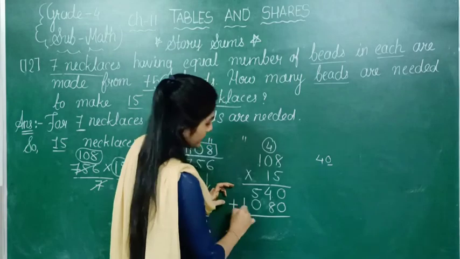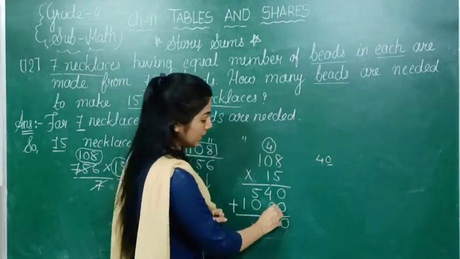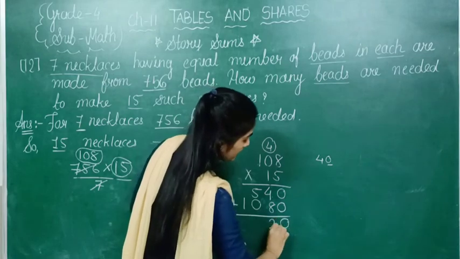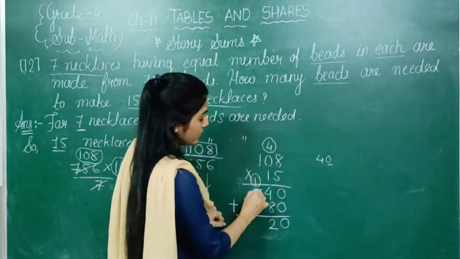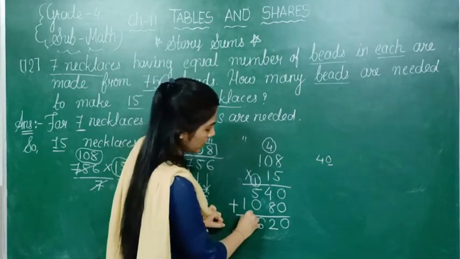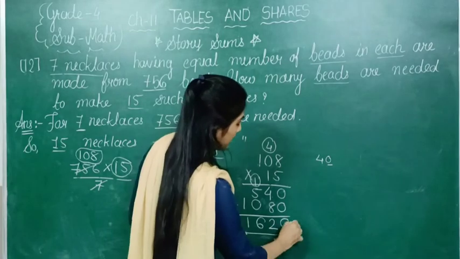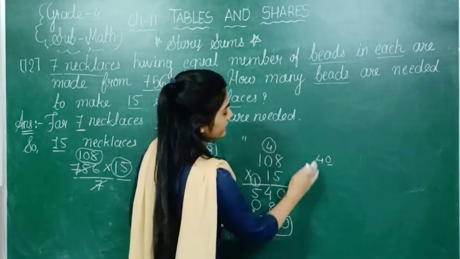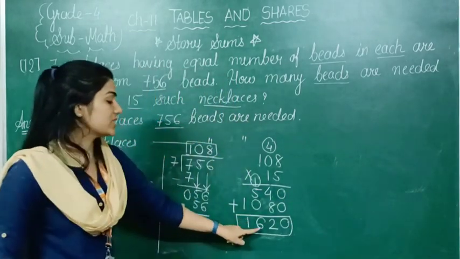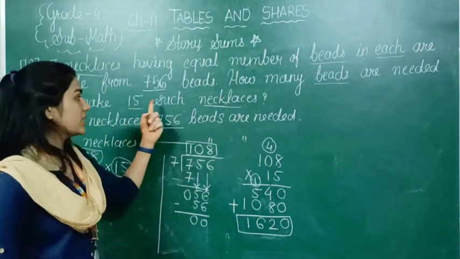Now addition: 0 plus 0, 0, 4 plus 8, 12. So 2 we are keeping down, 1 as a carry number, 1 plus 5, 6, and this one we can copy downside. So this is our final answer, that is 1620. So 1620 beads we need for these 15 necklaces.